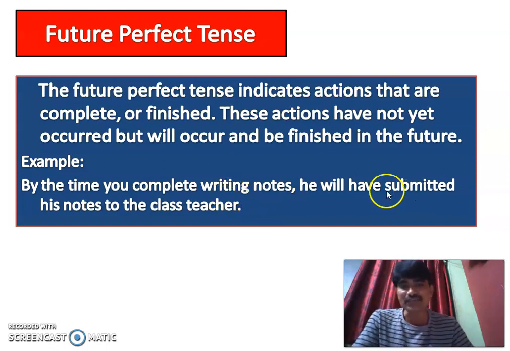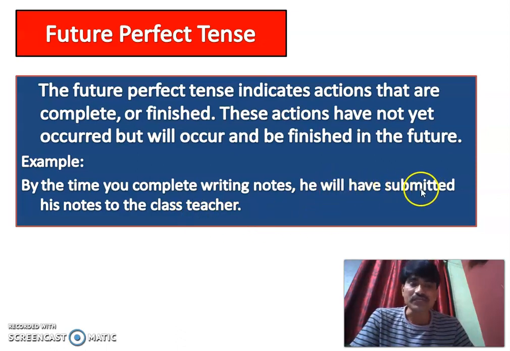And as I said, shall and will, these two auxiliaries we are going to use in future tense. They indicate that it is in future tense. And submitted, this is the past participle, so it indicates it's a perfect tense. So he will have submitted his notes to the class teacher. So this is the future perfect tense structure. So please pay attention to this.